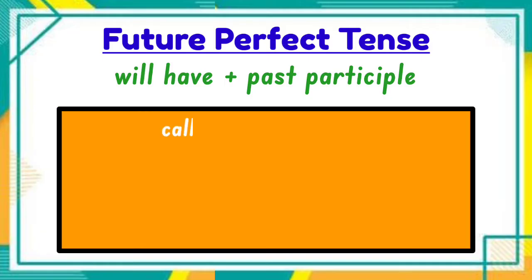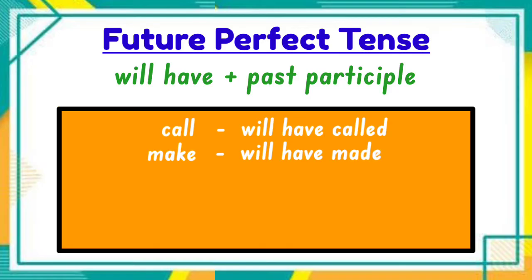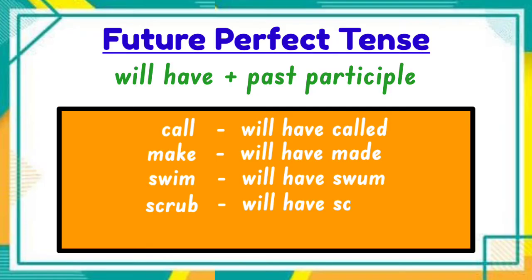Let's have the verb call. Its future perfect tense is will have called. Make. Its future perfect tense is will have made. Swim. Its future perfect tense is will have swum. Scrub. Its future perfect tense is will have scrubbed. And put. Its future perfect tense is will have put.